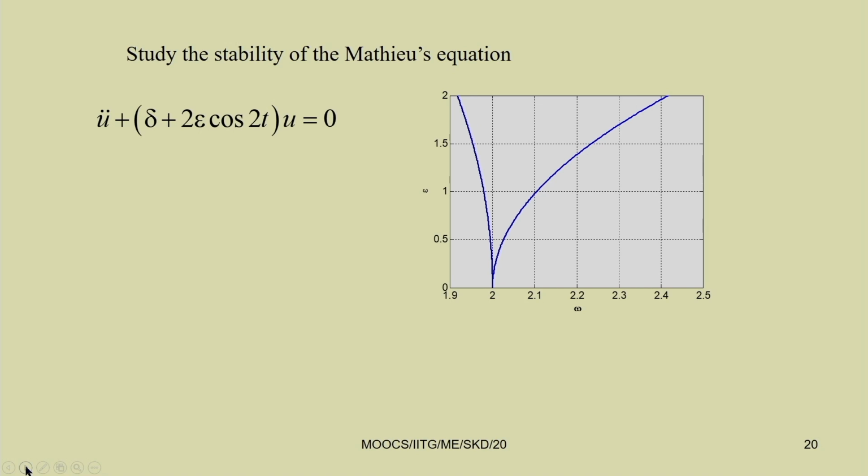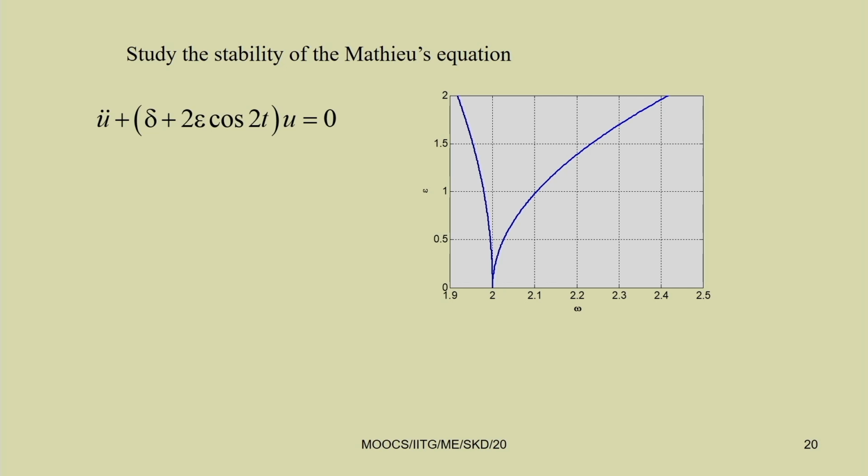So let us take the case of the Mathieu equation. You just note that this equation can be written in this form, the Mathieu equation. So that P t we are replacing by delta plus 2 epsilon cos 2t u. Taking the initial conditions u 1 and u 2, after one cycle we can find the response.